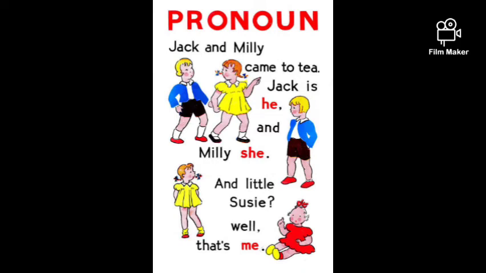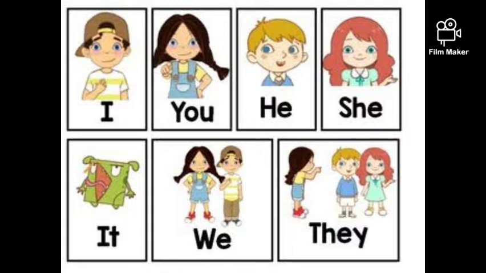For instance, Jack and Millie came to tea. Jack is he and Millie is she. And little Susie, well, that's me. So here he, she, me are used instead of Jack, Millie, and Susie. He is used instead of Jack, she for Millie, me for Susie. So these three words which are in color are pronouns.